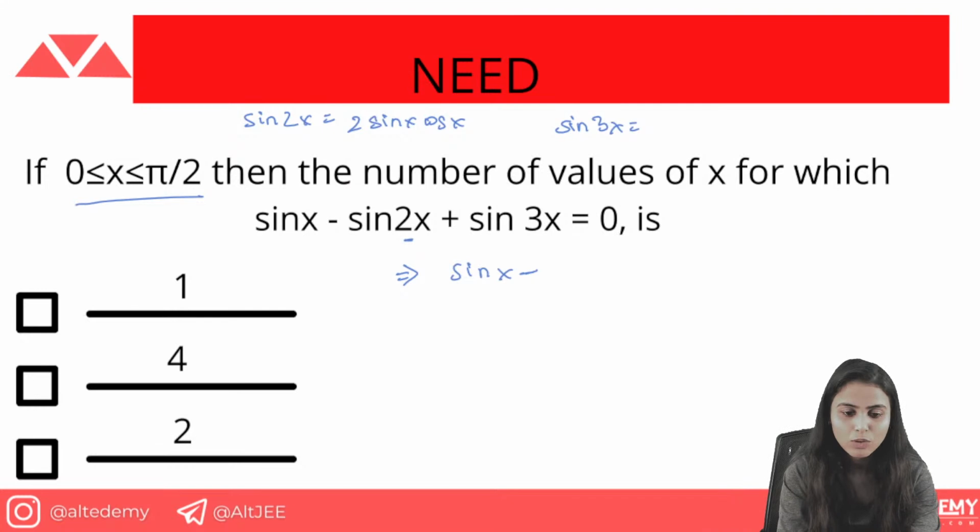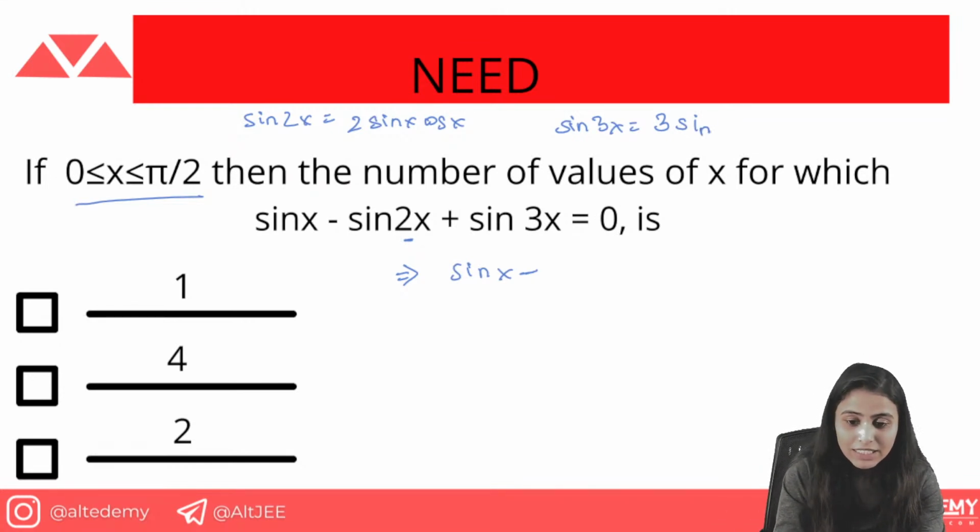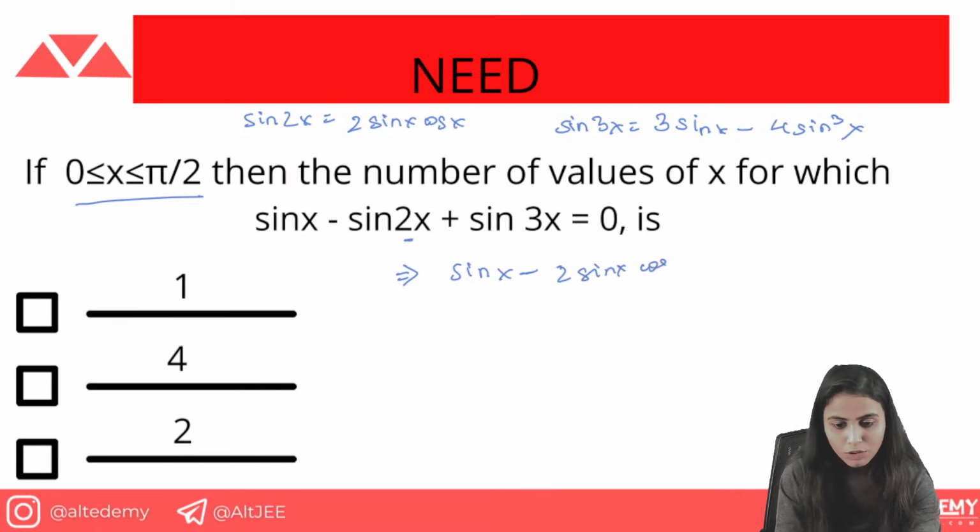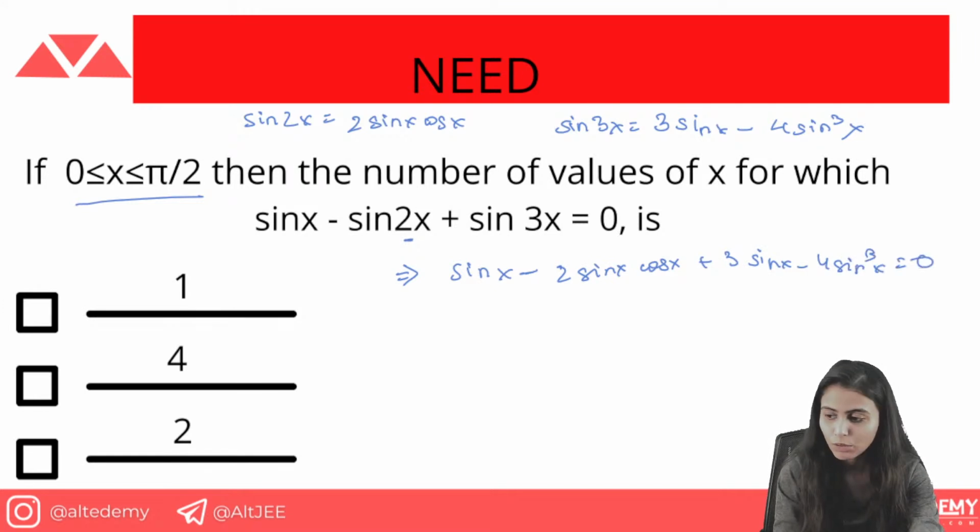Sine 2x is 2 sine x cos x, so we got the value in terms of x. For sine 3x, you can use the formula 3 sine x minus 4 sine cube x. For anyone who does not know the formula, we will study this formula in this webinar only. Got it? So just substitute these values now: 2 sine x cos x plus 3 sine x minus 4 sine cube x equals 0. Done with this question? It has just become a quadratic equation now.